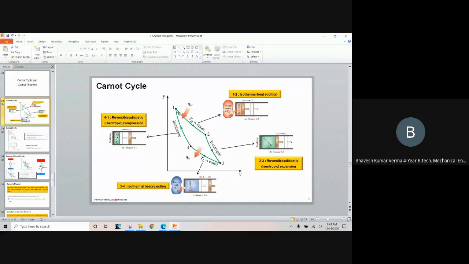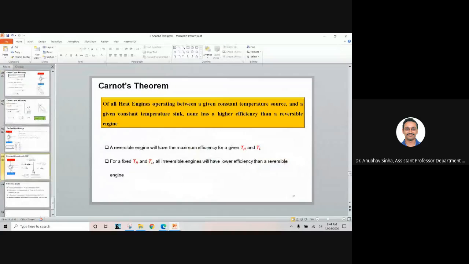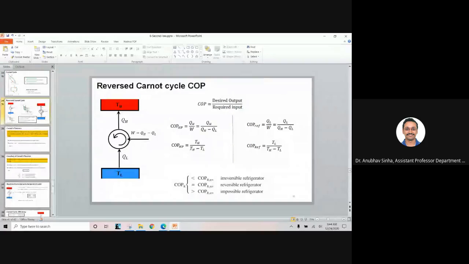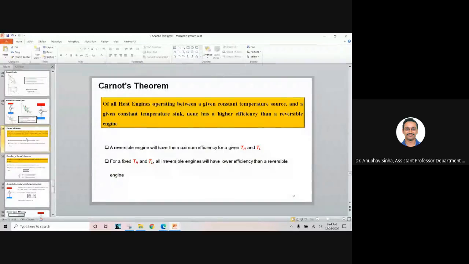That is actually the essence, the outcome of the second law. You cannot have a 100% efficient engine. Some heat has to be lost, and we are not talking about dissipative effects here. Theoretically, even for an ideal cycle, you cannot have a 100% efficient engine. I think I mentioned it somewhere on the slide, so go through the slides. You'll find some more comments, and if you still have doubt, we can discuss it in Monday's class.